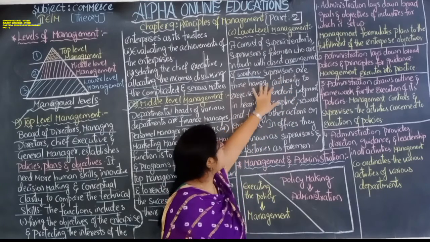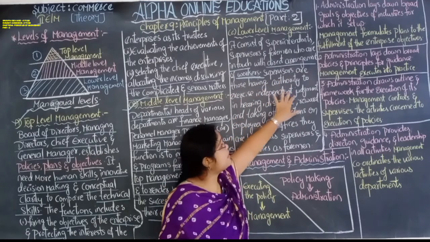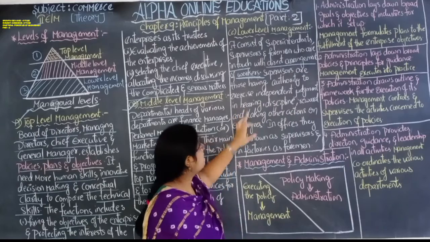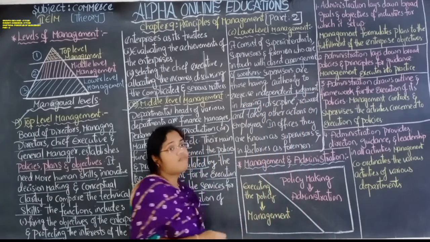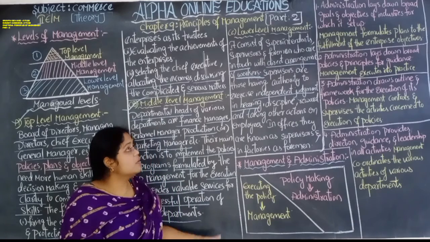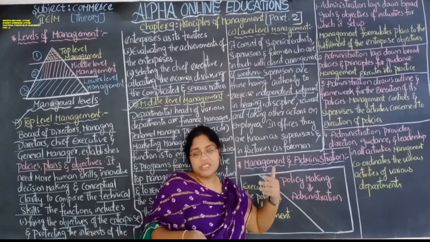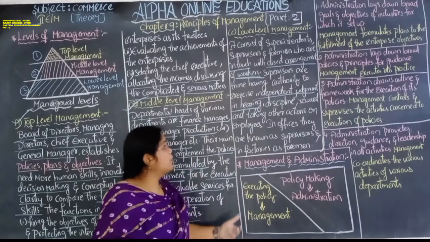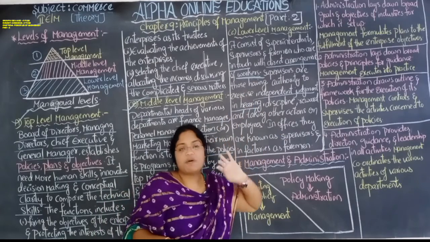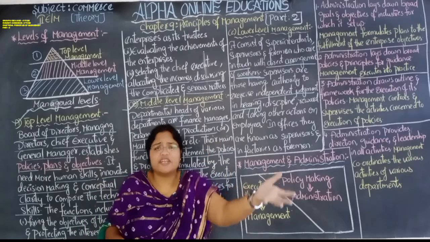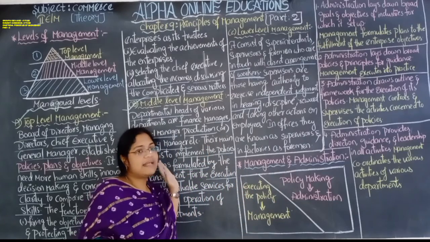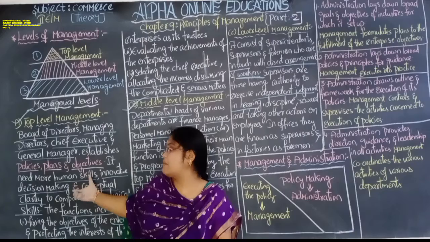Supervisors are those who have authority to exercise independent judgment in hearing any dispute or any kind of conflicts, means, disputes or conflicts that arise among the workers. These supervisors, superintendents and foremen have the right to give independent judgment without consulting the middle level management and top level management.